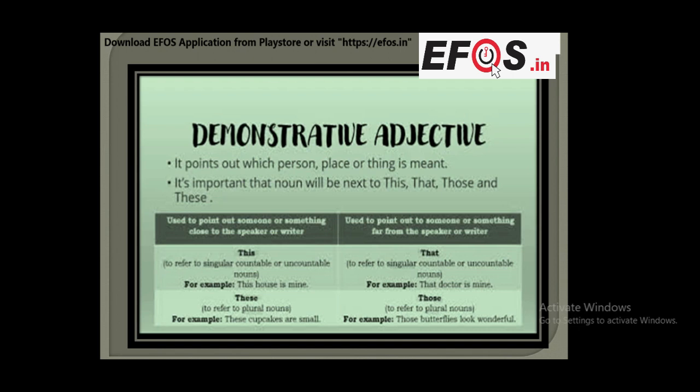These refers to plural nouns. This is singular and these means plural, many. For example, these cupcakes are small. So these is the plural demonstrative adjective. Now, that is used to point out someone or something far from the speaker or writer. That refers to singular, countable and uncountable nouns. For example, that doctor is mine. Those refers to plural nouns. So those butterflies look wonderful.